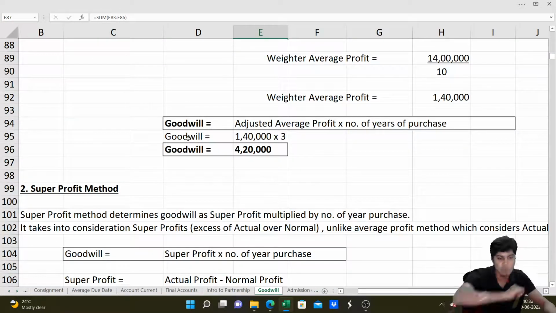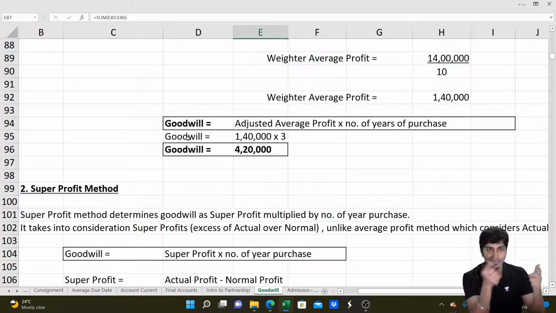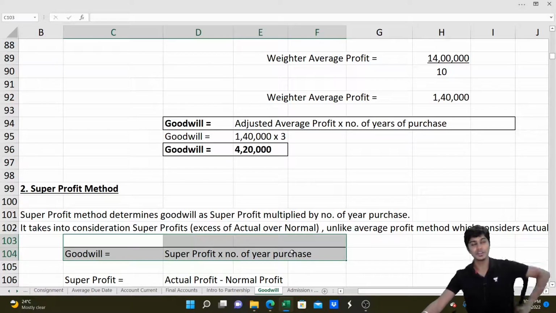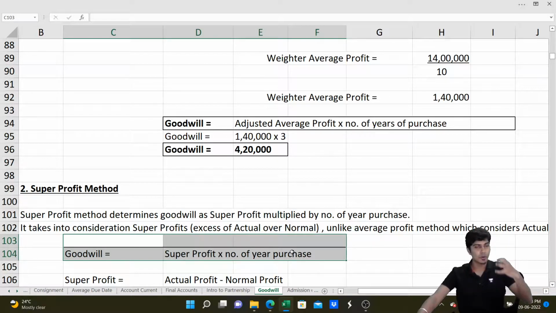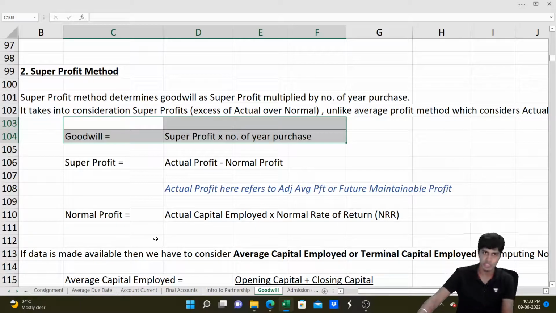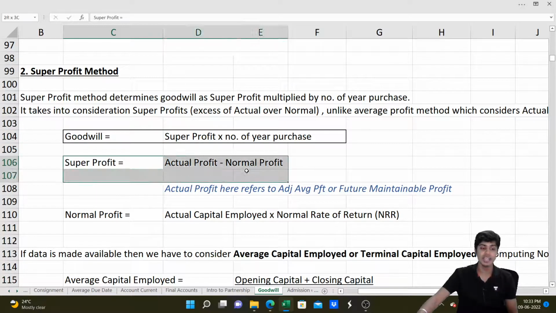Then let's go down to see super profit method. See, profit everyone makes. If you make more profit than everyone, that is your goodwill. So under super profit method, goodwill is found as super profit multiplied by number of years purchase, not normal profit. What is super profit? Super profit is profit that you made over and above normal profit. Like everyone makes 10,000 profit. I made 12,000 profit. So the 2,000 what I found extra is my super profit. So under super profit method, goodwill is super profit multiplied by number of years purchase, wherein super profit is determined as actual profit that I made minus normal profit. 12,000 that I made minus 10,000 what everybody makes.